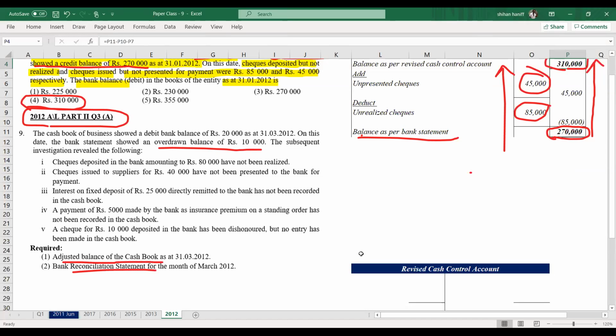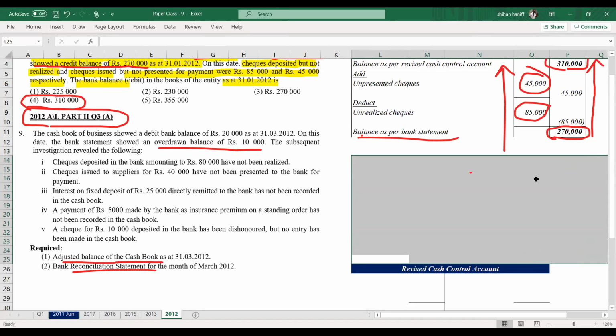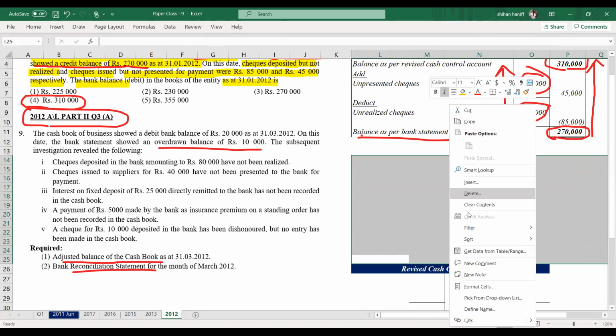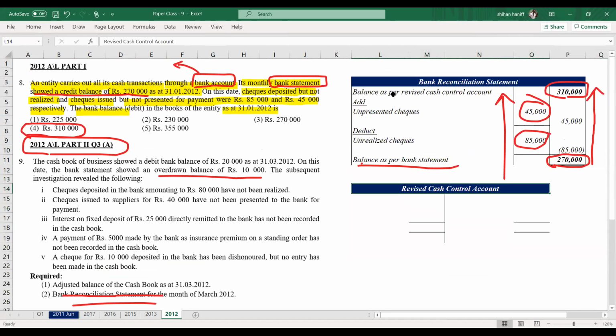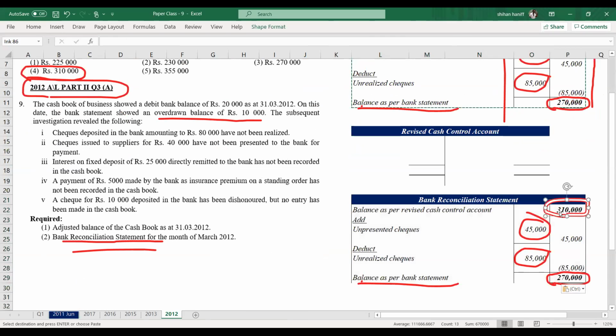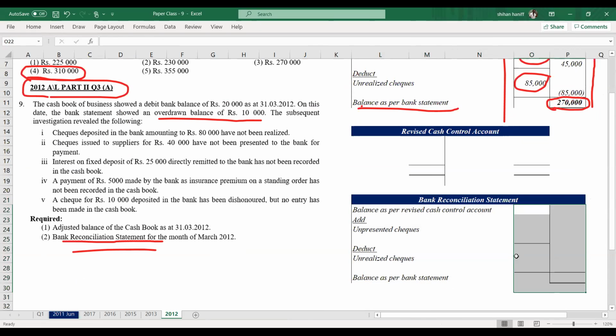So we will draw the two accounts, revised cash control account and bank reconciliation statement. Use the same format for all the questions. Not an issue at all.